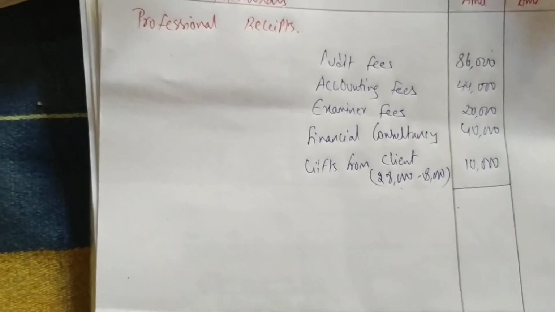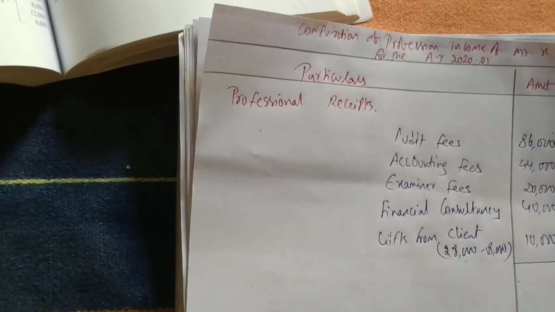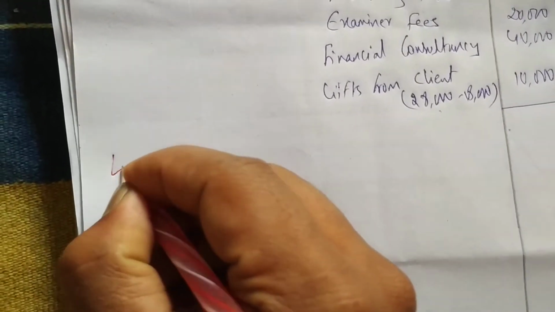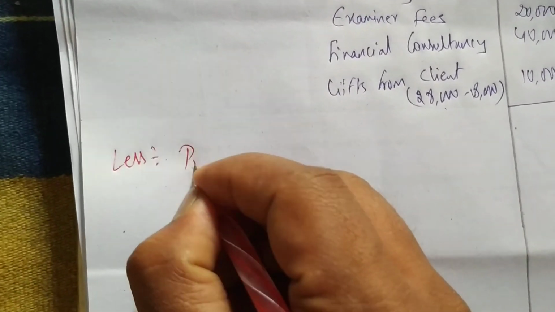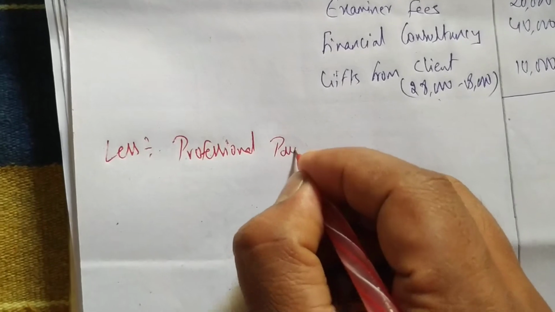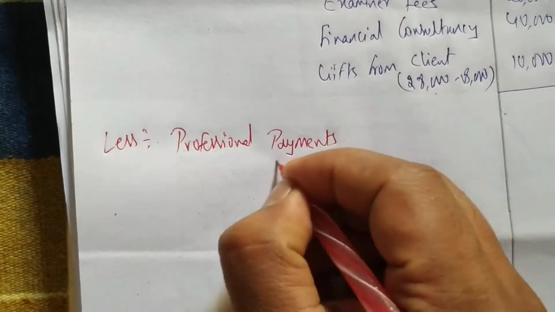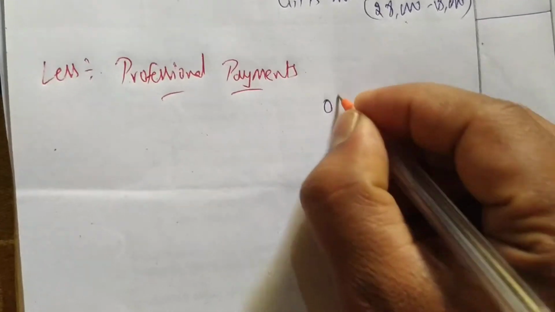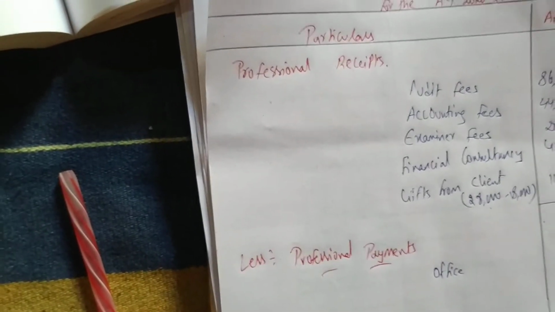Okay. Next we have to see payments now. So we'll write less professional payments. From this we'll deduct less professional payments. Okay. Now professional payment, first one is what? Office salary. How much is office salary? 28,000. So first expense for him is office expenses, 28,000.